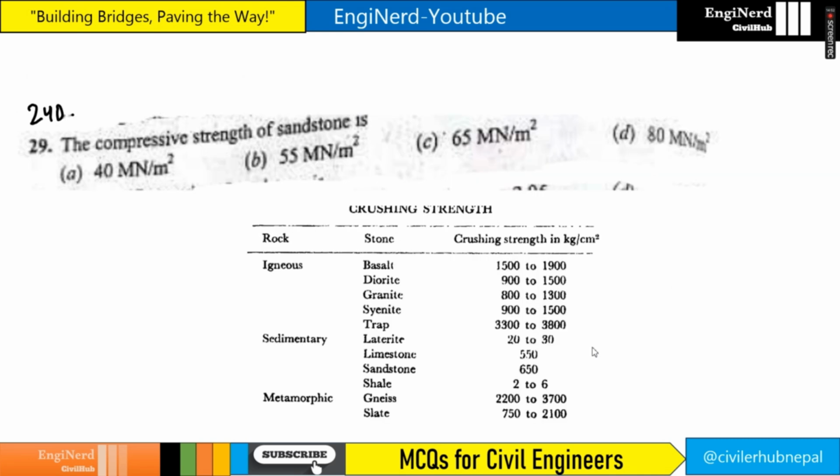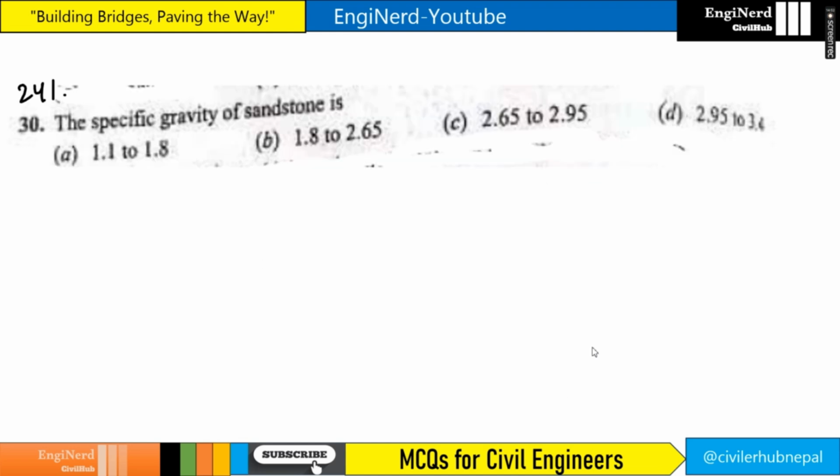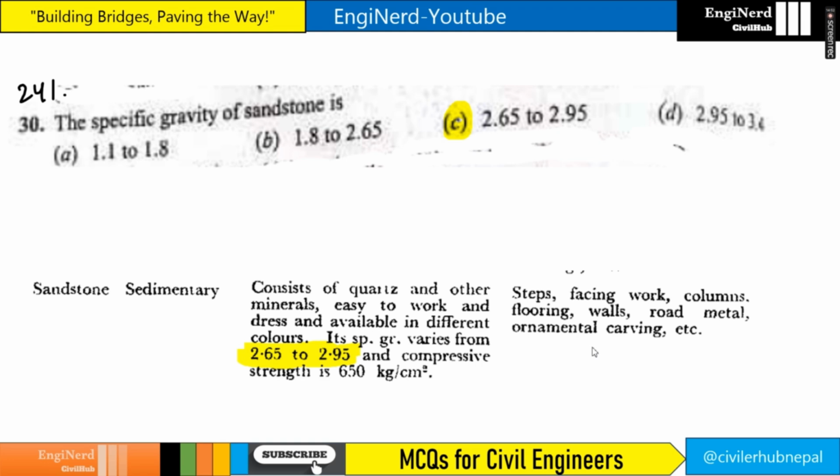The compressive strength of sandstone is 65, right? 65, and the limestone is 55. The answer is 65. The specific gravity of sandstone is 2.65 to 2.95, right? You can see here. There are three things you need to remember. The first one is it is a sedimentary rock. Second one is its specific gravity. Third one is its compressive strength.